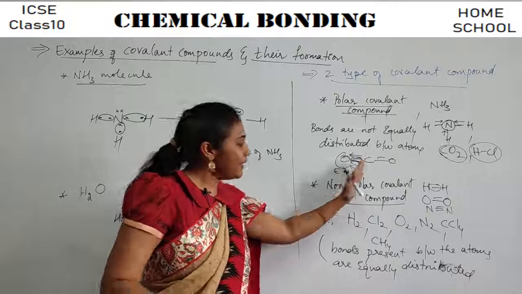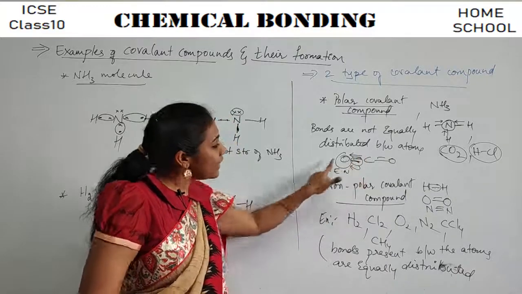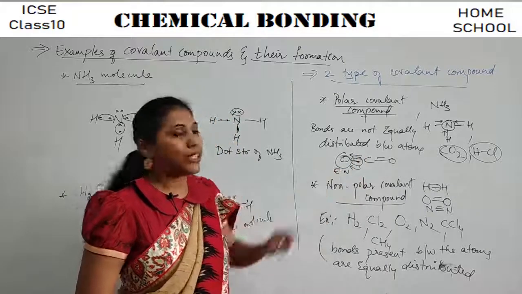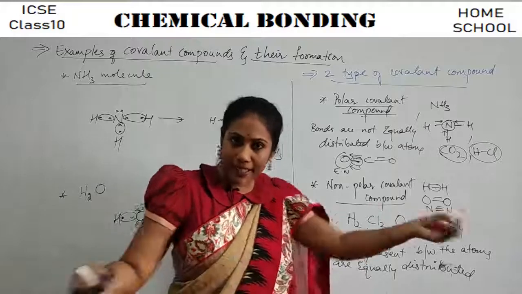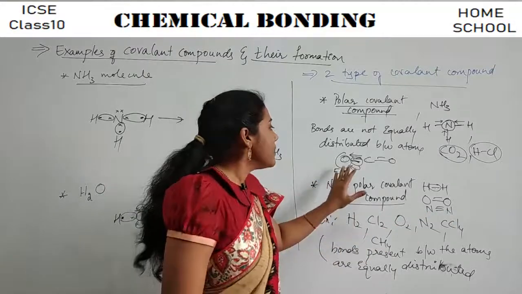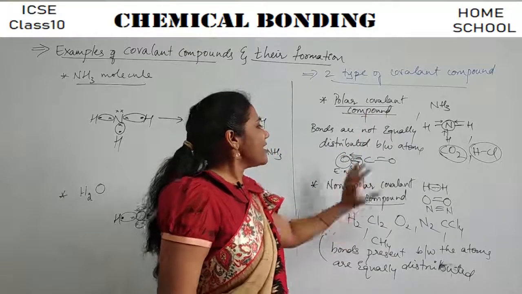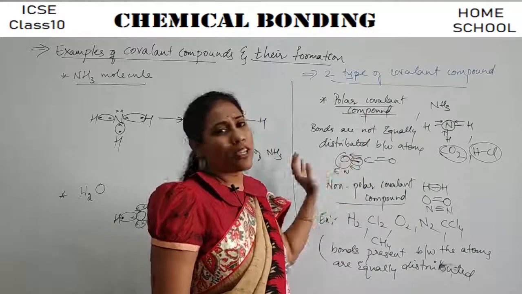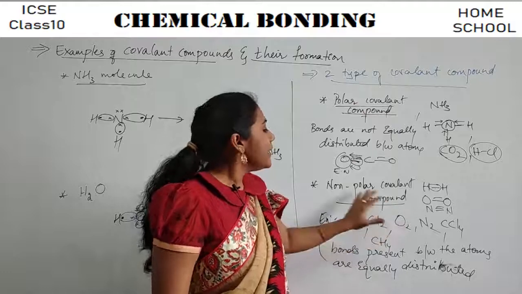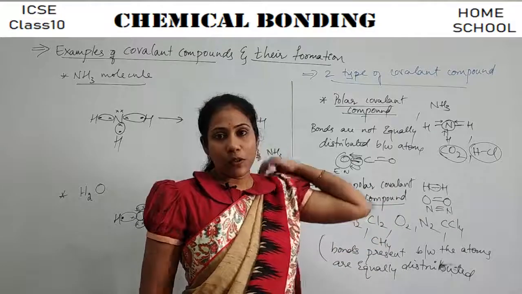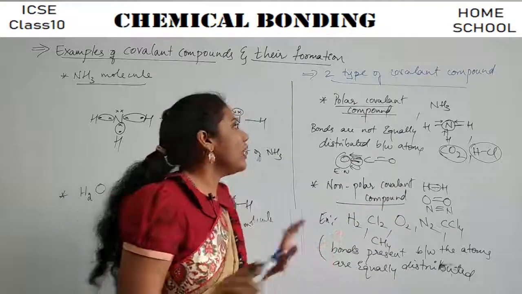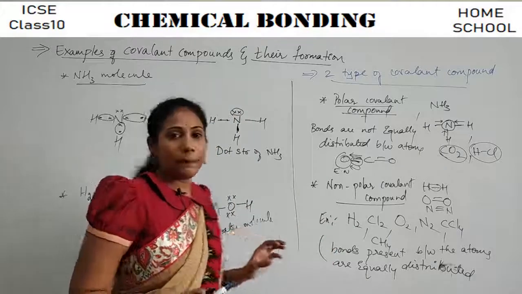Oxygen is grabbing these bonds towards itself because it is electronegative. Electronegative means that capacity of pulling. Clear? This is what you observe in polar covalent compounds, whereas this pulling of bonds is not observed in non-polar covalent compounds. So this is all about the two types of covalent compounds.